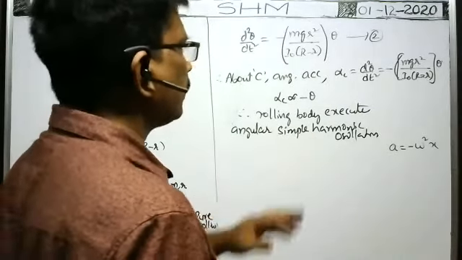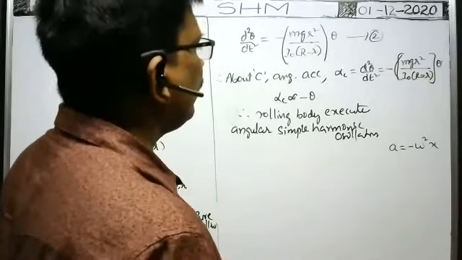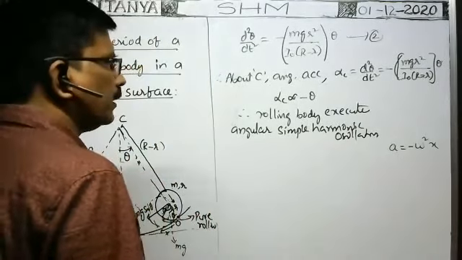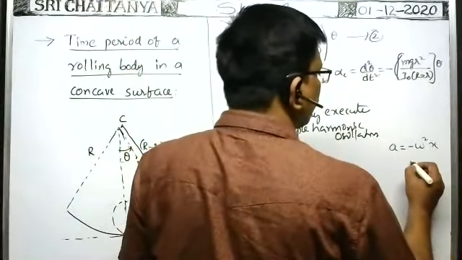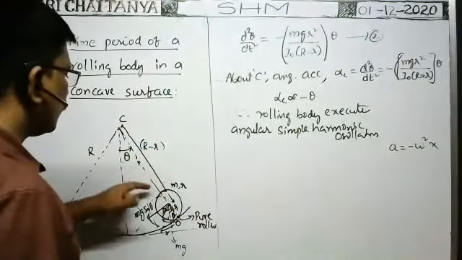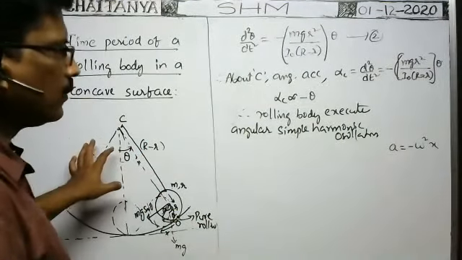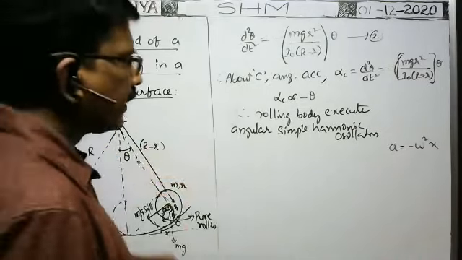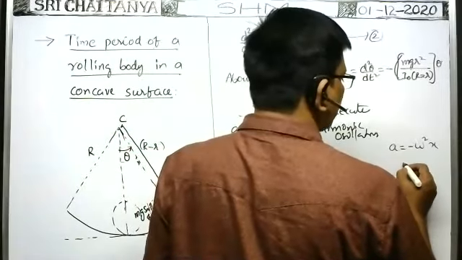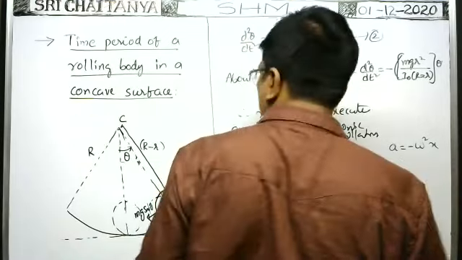It is a linear simple harmonic oscillation. Here, from this formula, we can write A is equal to R alpha.